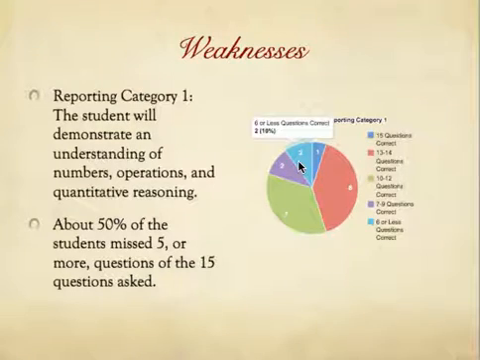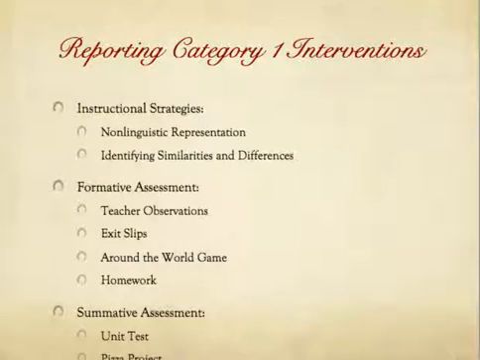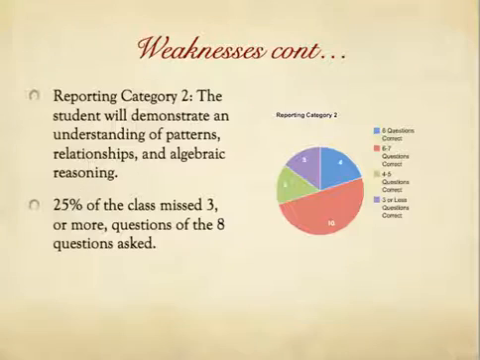And these are the students that would more than likely fall into that intervention category to help them in that area. These are the interventions that were put into place. We have the instructional strategies: non-linguistic representation, identifying similarities and differences. They had formative assessments: teacher observation, exit slips, around the world, and homework. And then we have the summative assessments that they put there: the unit test and the pizza project, some sort of a summative activity.